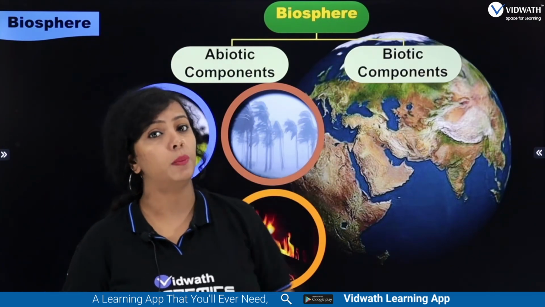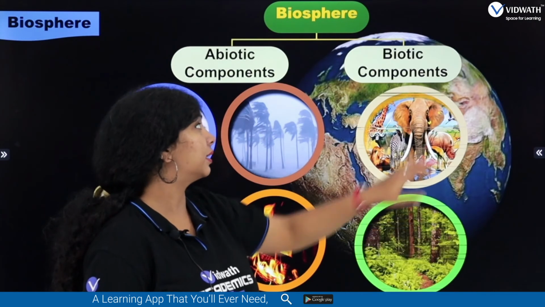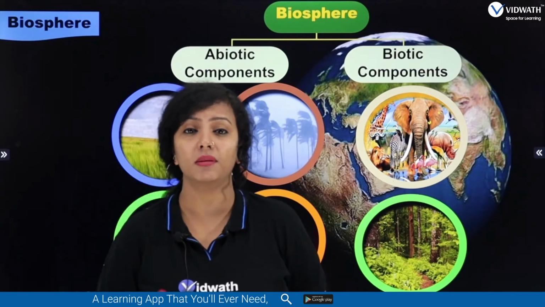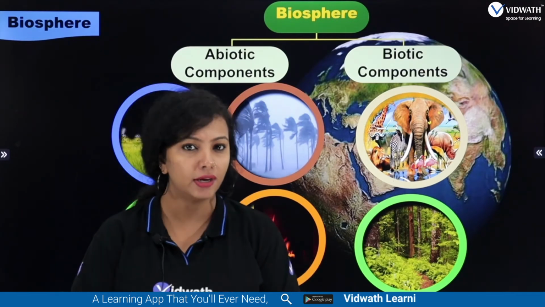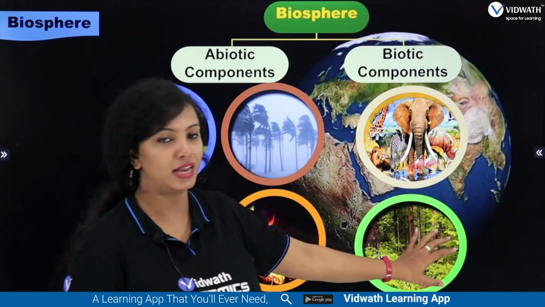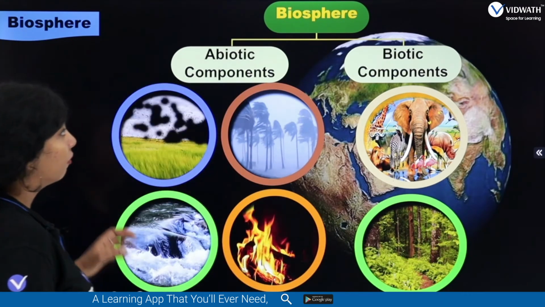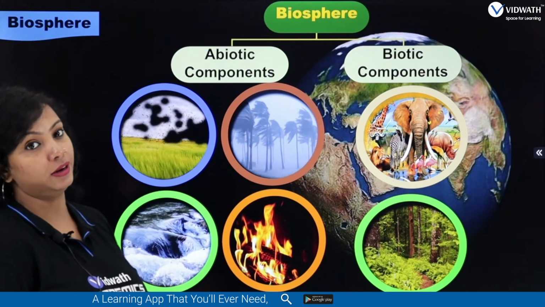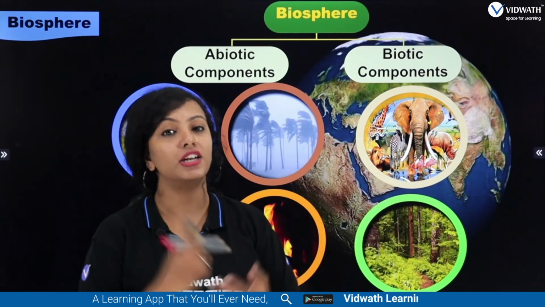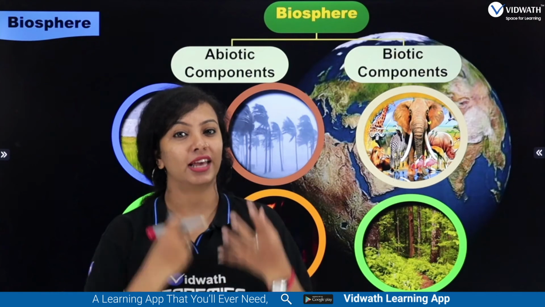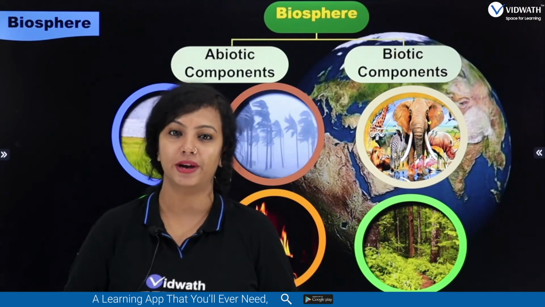And there is one more component which I'll be talking about, that is the biotic component. Biotic component includes plants and animals which have life in them, correct? Yes, students. So when I talk about biosphere, there are two components which interact with each other to form life, the abiotic component and the biotic component.